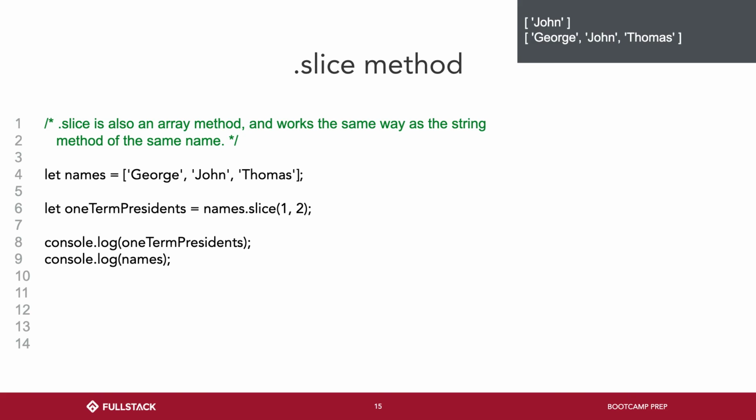We want this thing to stop at index 2. Index 2 is Thomas. The second argument, 2, is exclusive. We do not put that in the result, we just stop. Okay? So that's why we only have one thing. If you forget how slice works, just go open a REPL or something, and do console, make a string like ABC and play around with the arguments, okay? And it'll refresh your memory, okay?